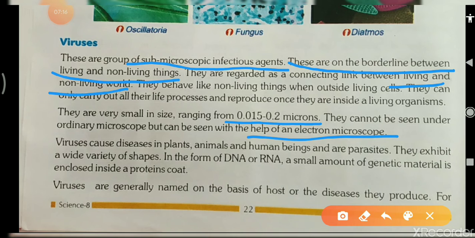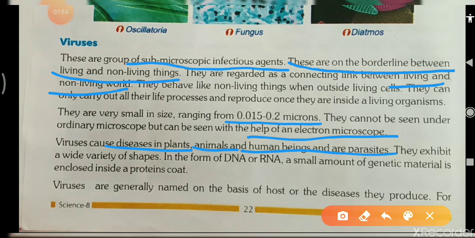Now viruses cause disease in plants, animals and human beings, and are parasites. Students, viruses not only cause disease in human beings, they also cause disease in plants and animals, and are parasites. Why are these viruses called parasites? Because they take food from the host and they survive inside the host body.